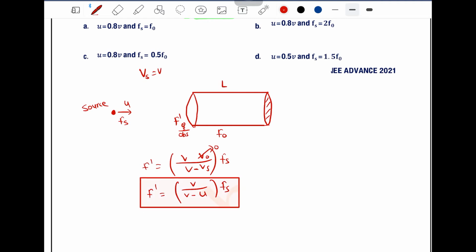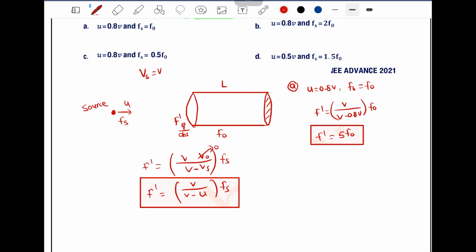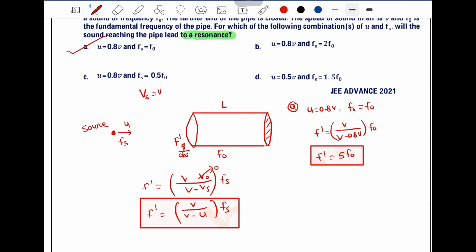Now if F dash is an odd multiple of F naught, then and only then resonance happens. So see, in option A, u is equal to 0.8 V and Fs is equal to F naught. Let's put the data here. F dash is equal to how much? V divided by (V minus 0.8 V) into F naught. So F dash is equal to V by 0.2 V, which means 1 by 0.2, that is 5. So this will come out to be 5 F naught. Now see, F dash is an odd multiple of F naught, so option A is the correct one.